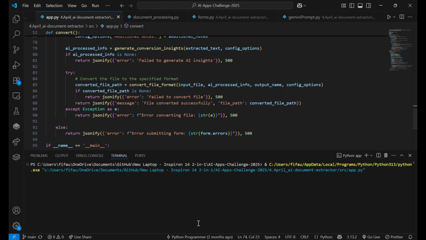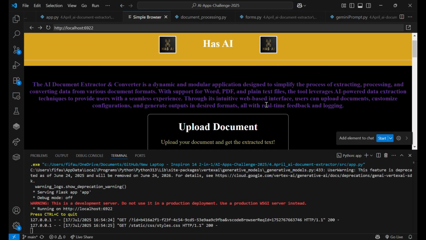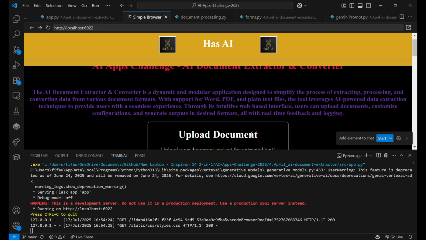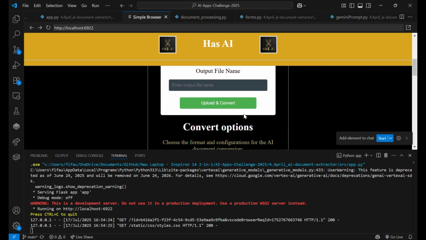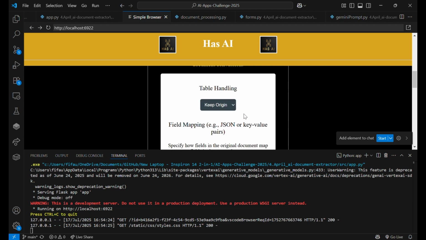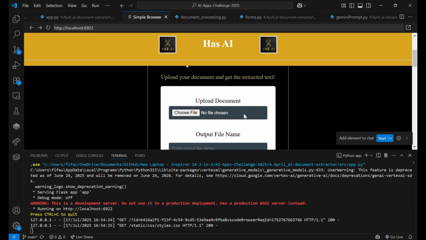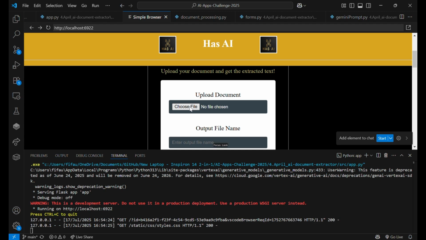And so now we're going to run it. The AI document extractor and converter, the project for April 2025. And so this is the home screen of the project, the web page. You see you've got different options for converting.